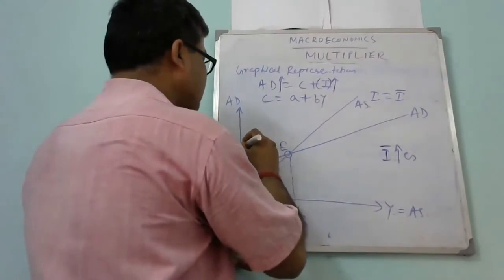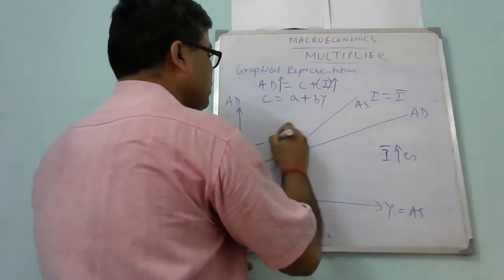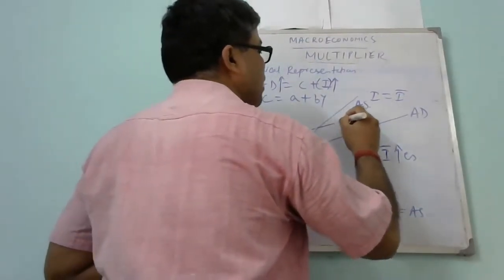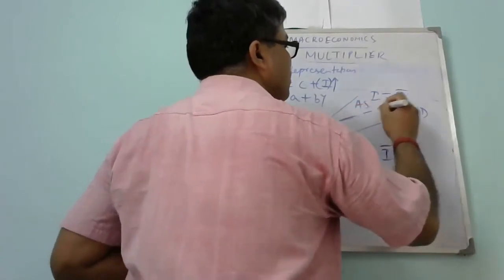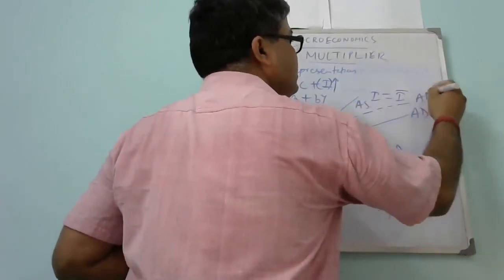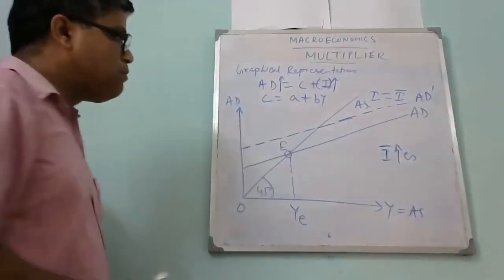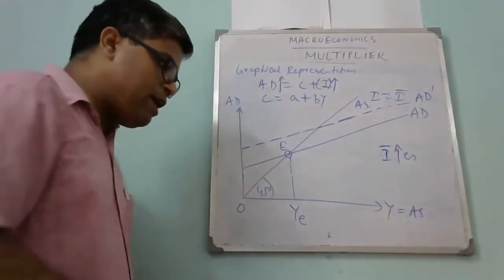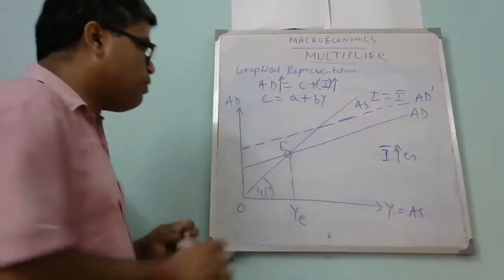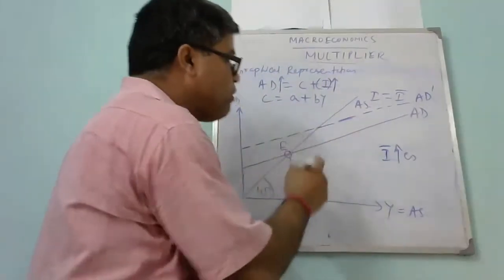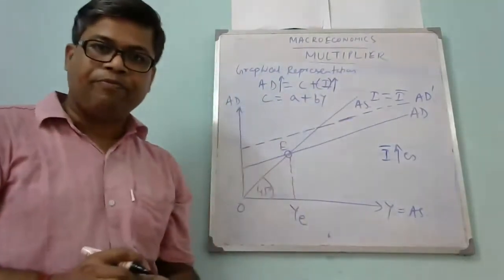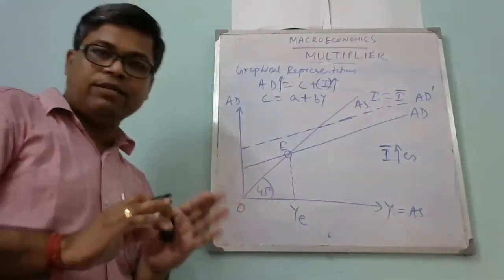So now the AD curve has shifted upward. This is the new AD curve, let's say AD prime. There is no change in the aggregate supply.